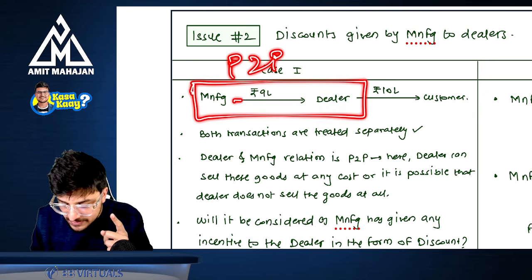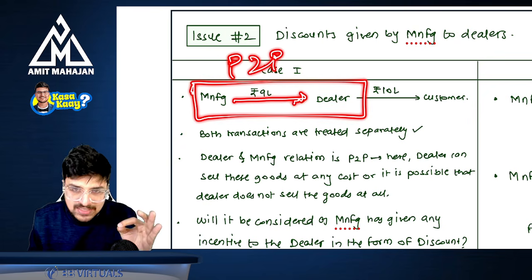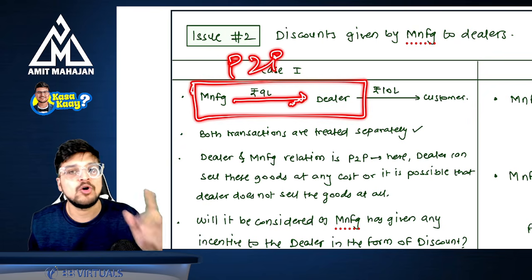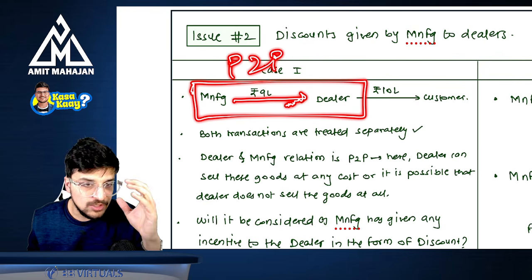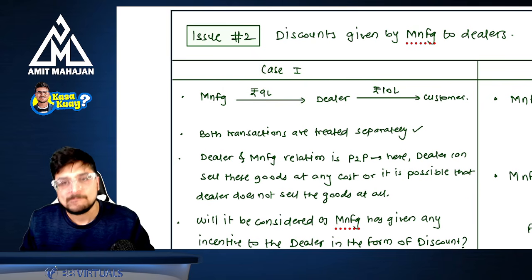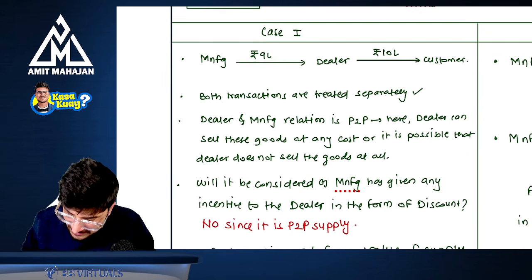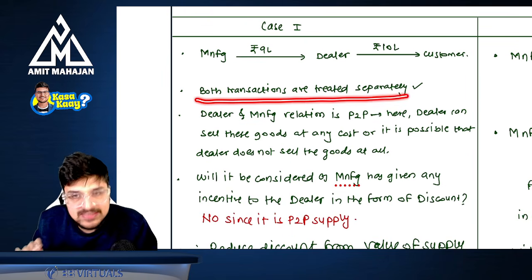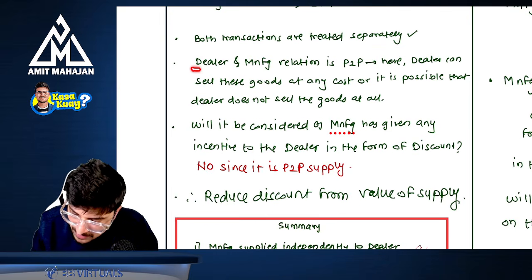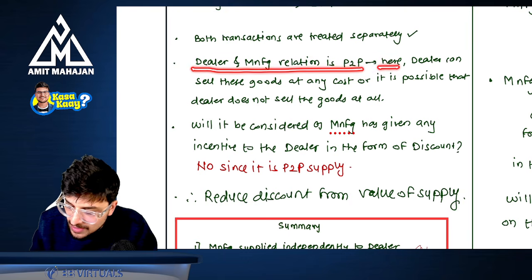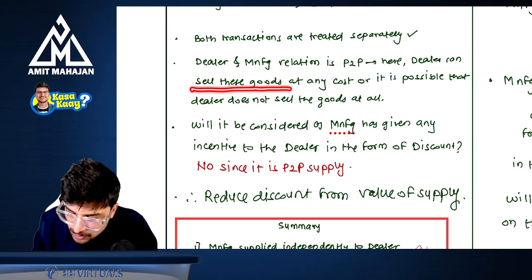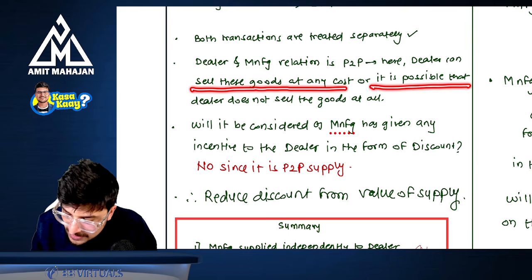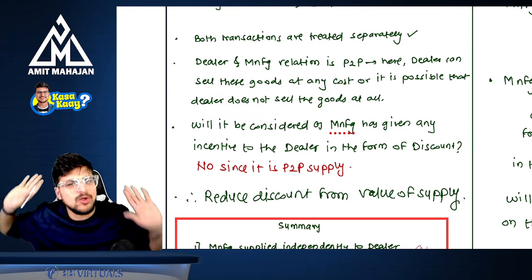And that's why the discount which is given is just a price reduction, and GST will be applicable on the discounted price and not on the whole price. Understanding? Okay, perfect. Both transactions are treated separately. The dealer and manufacturer relation is P2P. Here, the dealer can sell these goods at any cost, or it is possible that the dealer does not sell the goods at all. It is the dealer's choice.